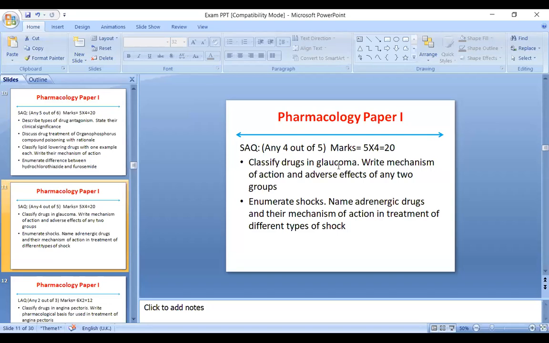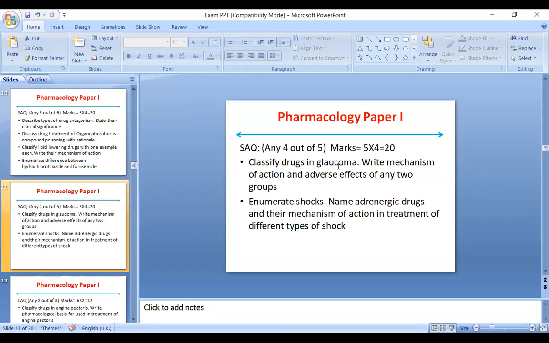Now, whenever you write classify drugs in glaucoma, write the mechanism of action and adverse effects of any two groups. In this question, drawing the diagram is the most important thing. I would expect you to draw two diagrams over here. One states the mechanism, how glaucoma occurs. The second diagram is the same diagram, specifically mentioning the site of action of the drugs. This diagram is given in your textbook. If you draw these two diagrams, then you will easily score.